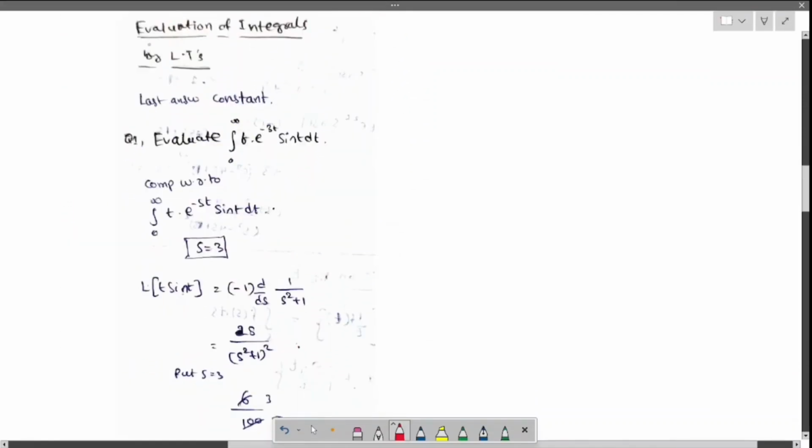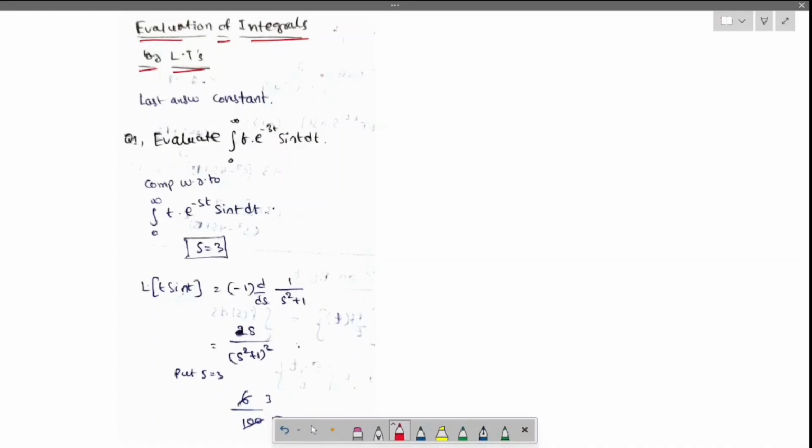Now let us see the evaluation of integrals by Laplace transforms. Nothing but the last answer will be a constant in this. Till now we have seen answers either in terms of t or in terms of s, right? So these are variables.